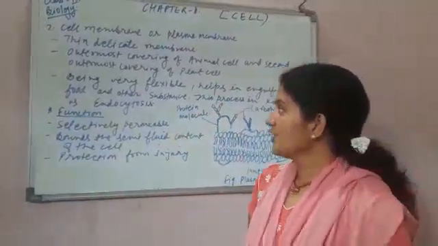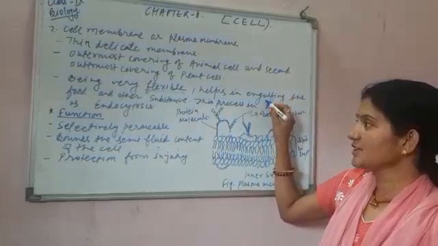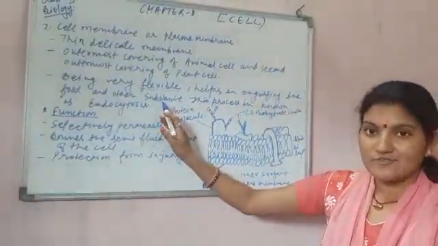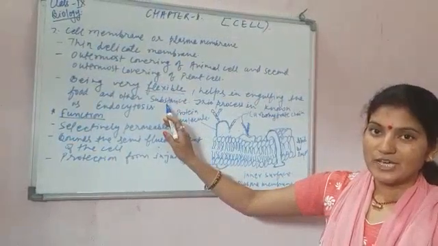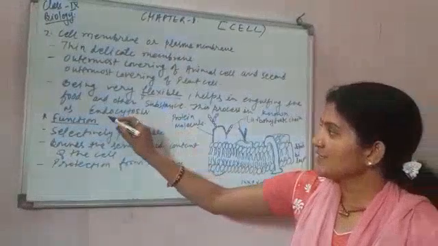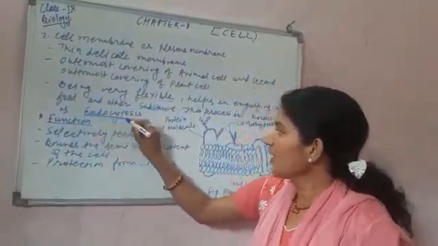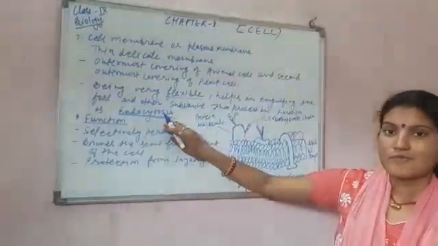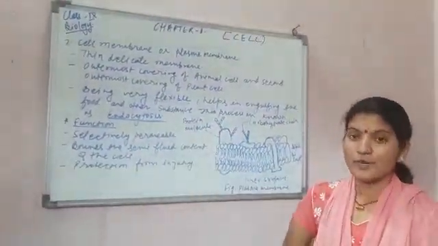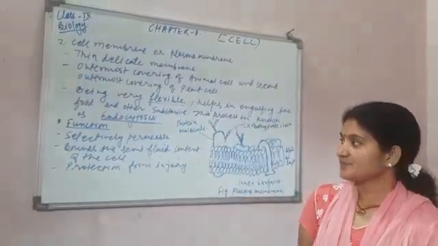Next, being very flexible helps in engulfing food and other substances, and this process in which the cell membrane or plasma membrane engulfs anything is known as endocytosis. Endocytosis is the engulfing of food particles or any other substance by the cell membrane.